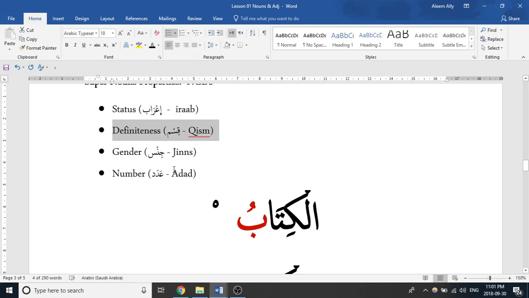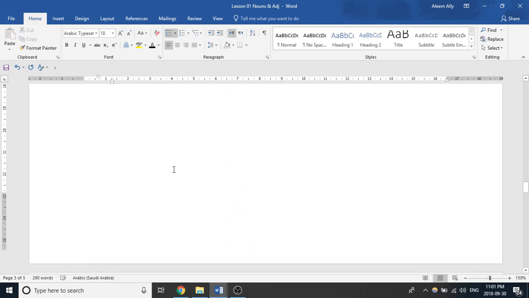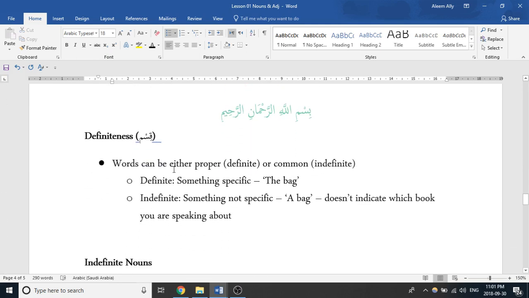So let's talk about definiteness. Definiteness is one of the properties of a supernoun, and words can be either definite or indefinite. Ustad refers to them as proper or common. He kind of switches between the two, so just try and keep those in mind, alright? Proper means definite, common means indefinite.